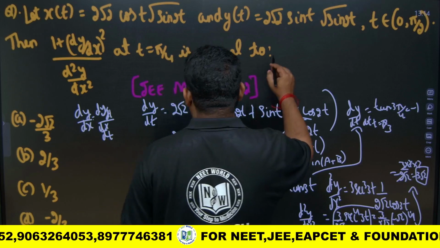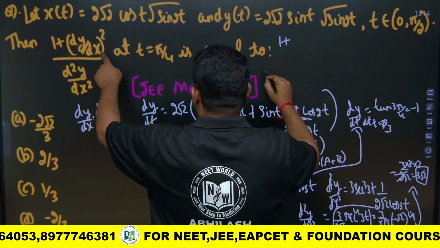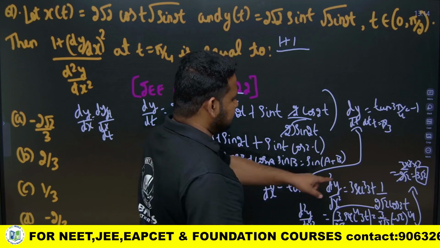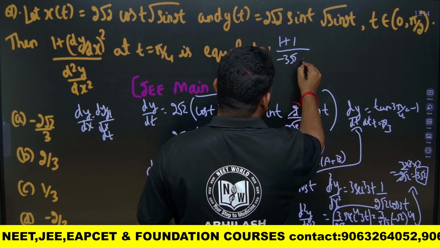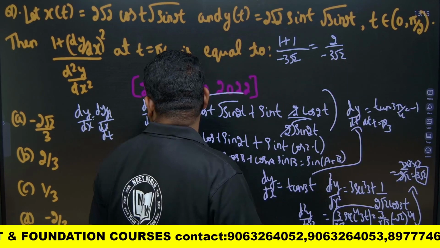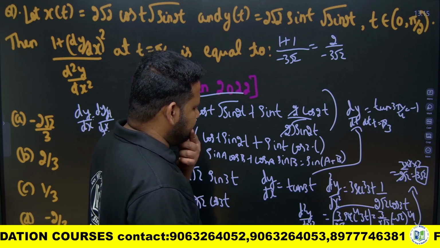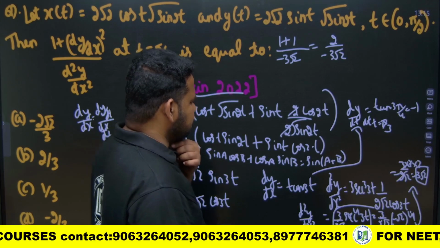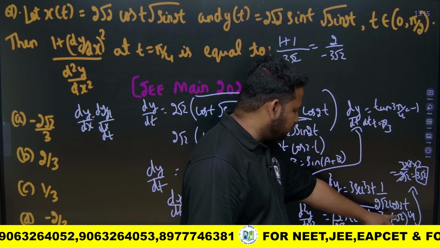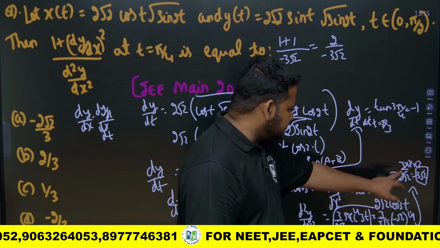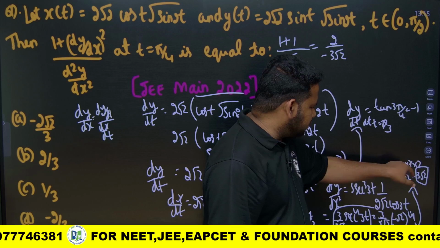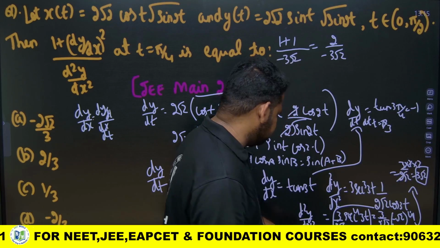Now if I put the values here, 1 plus dy by dx whole square, with dy by dx being minus 1, whose square is 1, divided by d square y by dx square, which is minus 3 root 2. So I will get 2 by minus 3 root 2. Actually here 2 root 2 is there, to the power of 4, root 2 into root 2 into root 2, so this will become 3 root 2, actually 2 and 2 cancel, and here we will have what? Let us see.